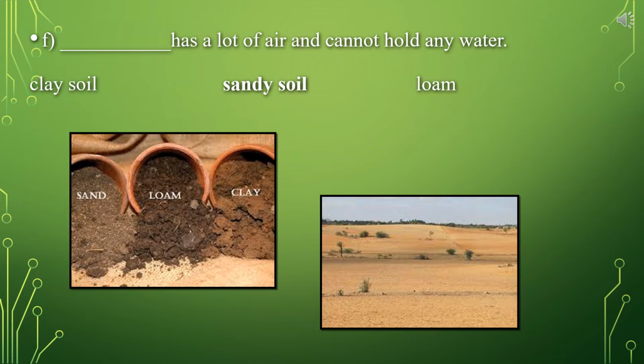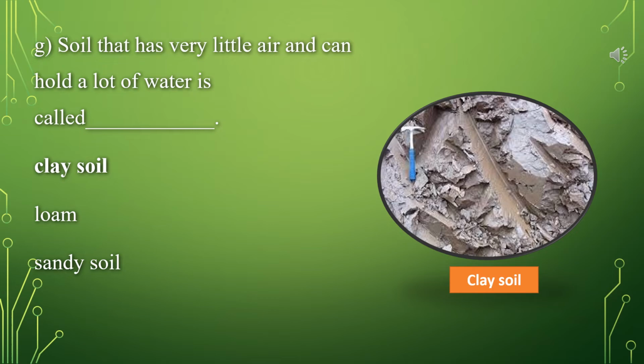But it is the sandy soil that has lots of air, but it cannot hold any water. Soil that has very little air and can hold lots of water is called clay soil. Clay soil is a type of soil in which many plants cannot grow, but few plants can grow in it because it can absorb lots of water, but it has very little air in it.